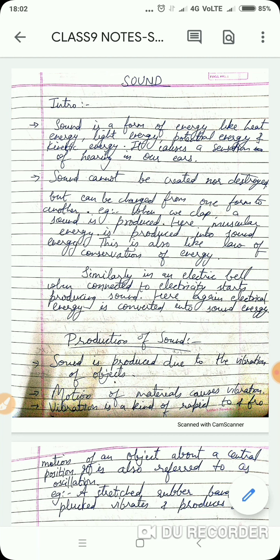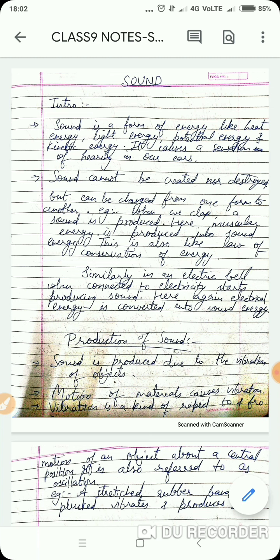Few more examples to explain how sounds are produced. If I talk about us, human beings, if I talk about me, I'm speaking right now. How are you able to hear my sound? How is my sound produced? Through vibrations. Where are the vibrations produced? In my larynx, in my voice box. So when vibrations are produced in my larynx, you will be able to hear my sound.